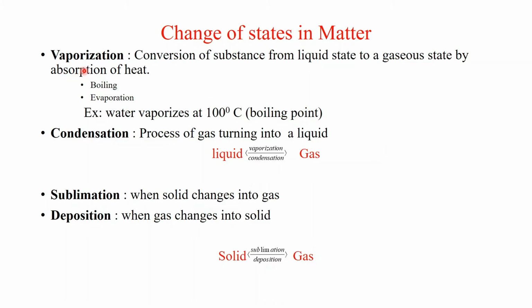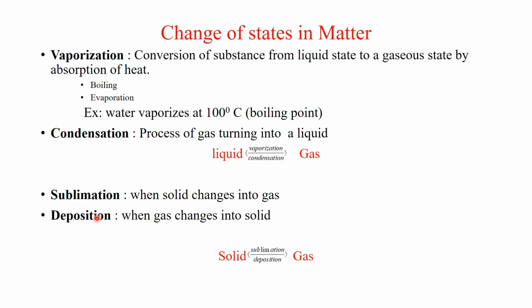The next process is vaporization. This is the process of conversion of a substance from the liquid state to a gaseous state. It is of two types: boiling and evaporation, which is basically the same. For example, water vaporizes at 100 degrees Celsius, which is the boiling point for water. The next is the condensation process, in which a gas turns to a liquid. This is basically the opposite of vaporization. Here we can see the liquid changes to gas by vaporization and the gas changes to liquid by condensation. This is a simple way to see it.